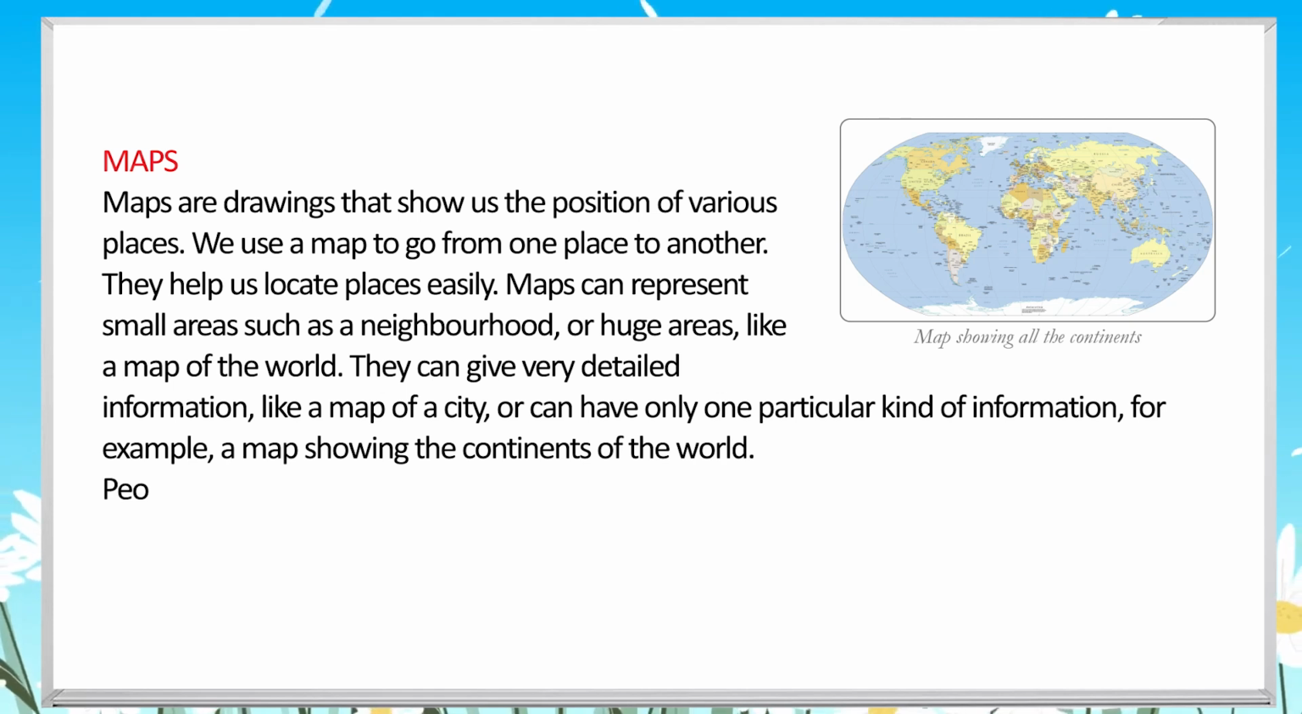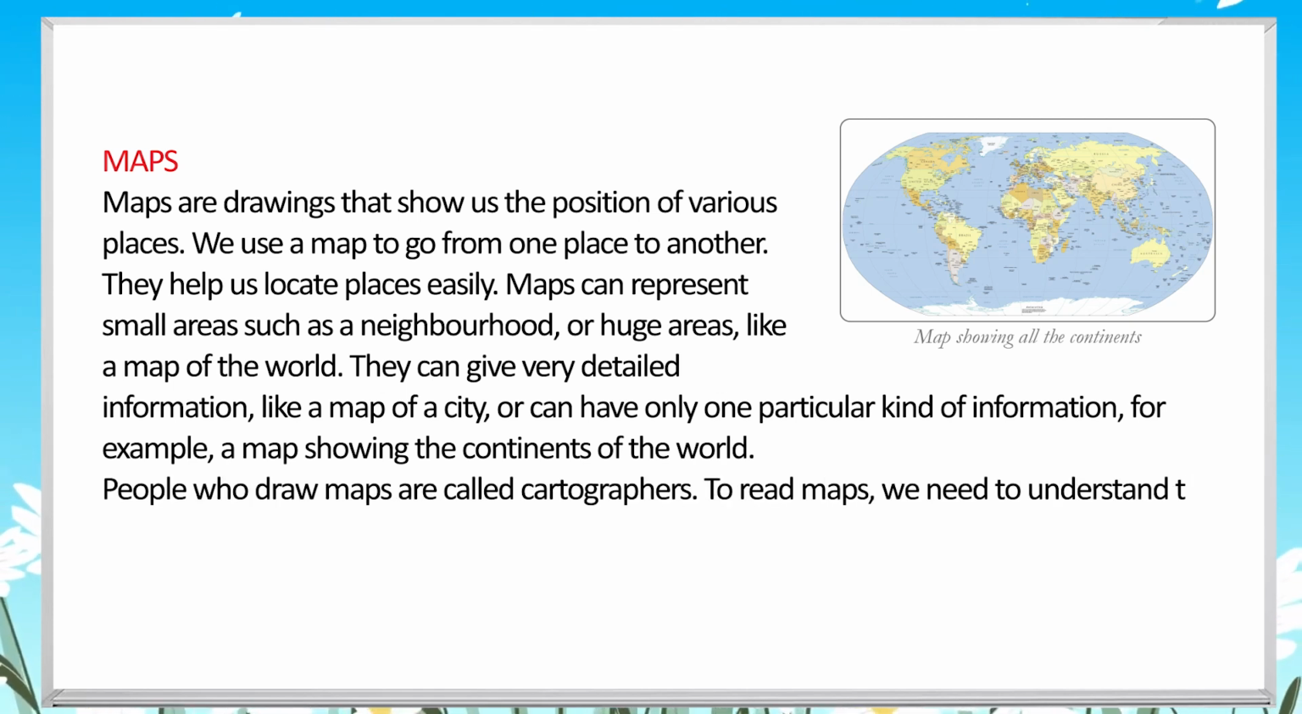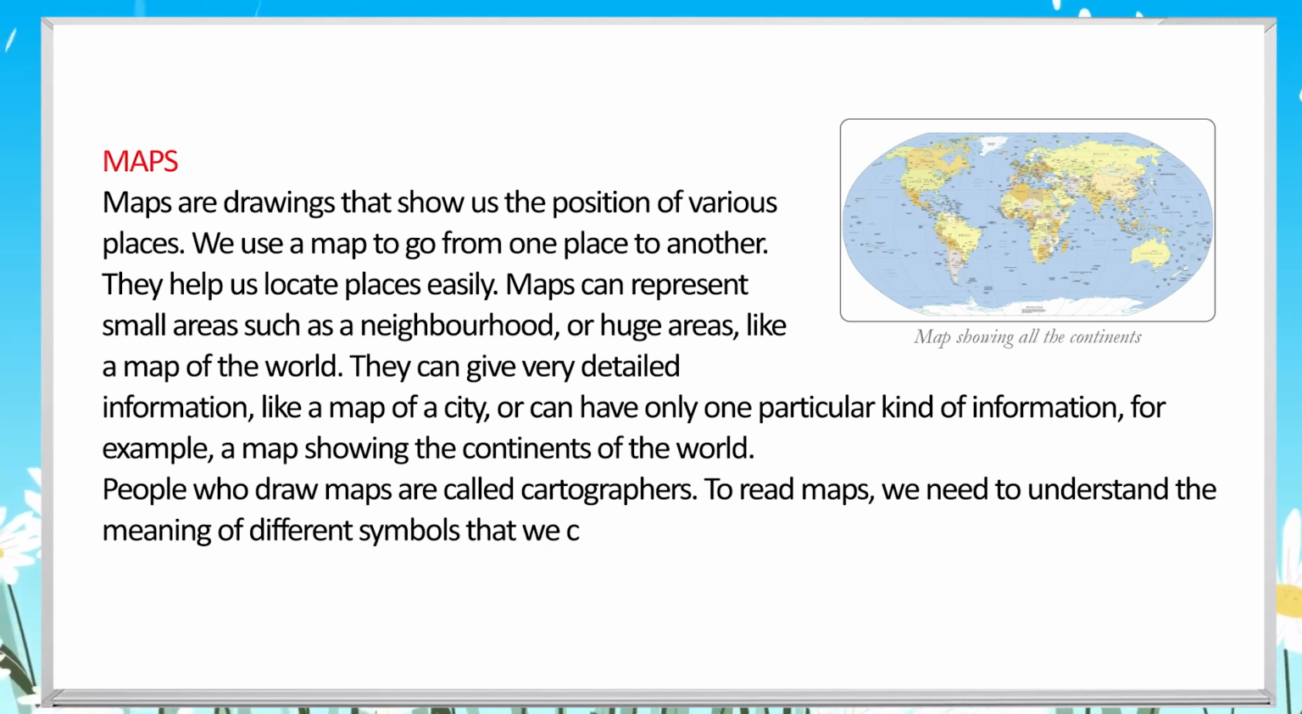They can give very detailed information like a map of a city or can have only one particular kind of information, for example, a map showing the continents of the world. People who draw maps are called cartographers. To read maps, we need to understand the meaning of different symbols that we can see on the maps.